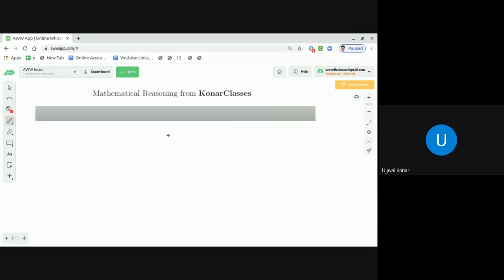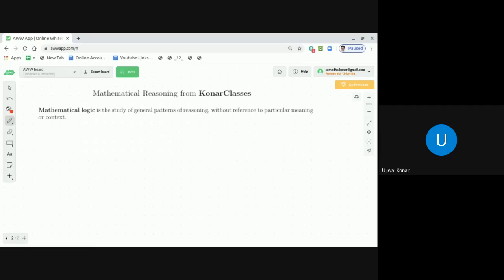So, dear students, as you see on the screen, what I wrote about mathematical logic is that mathematical logic is a study of general patterns of reasoning, without reference to the particular meaning or context. We'll come to this; these two are very important things.